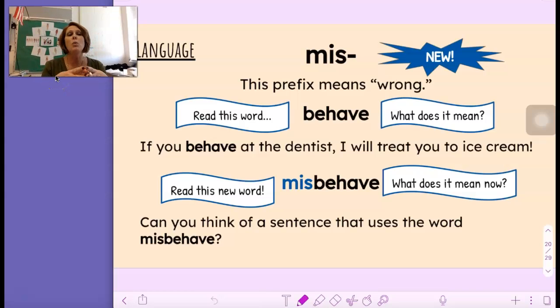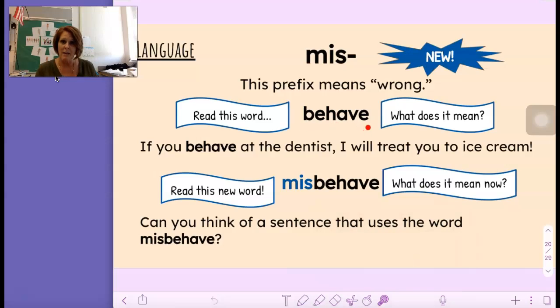We are continuing with learning about some prefixes. We just reviewed a prefix. We reviewed dis and did some activities with that. And now we're going to learn a new prefix, mis. So remember, a prefix is a syllable you put at the beginning in front of a root word, and it changes the meaning. And all the words we're talking about today are verbs, okay? Mis, this prefix means wrong. So let's read together. Read this word with me.